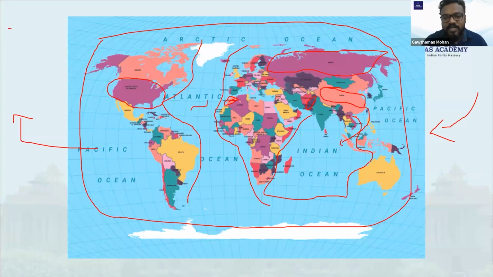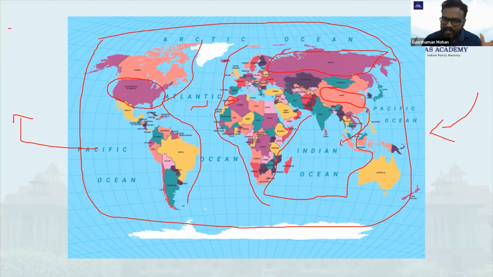You just imagine something is happening in the European region. A war is happening. Ukraine Russia war is happening. You may be knowing about where is Ukraine and where is Russia, but you should also have an idea about what are the nearby countries, because this war is not only affecting these two countries, it affects the other countries also, because refugee crisis will be there. People will be going to other places. Okay, Indians were there in Russia and Ukraine. From where they were evacuated, many of these people came to Poland. Then only we have actually evacuated them. So where is Poland? Why they are coming to Poland? Because of the accessibility. Okay, so this kind of understanding you need to make.